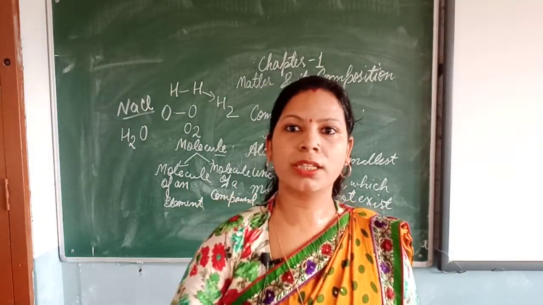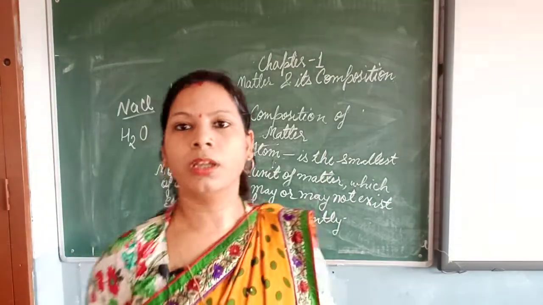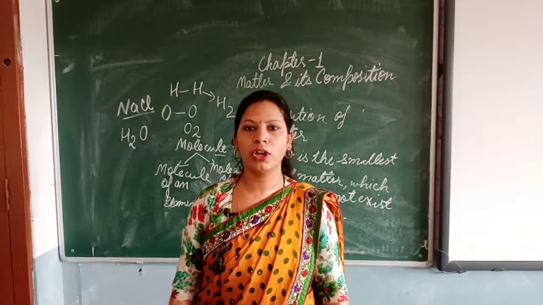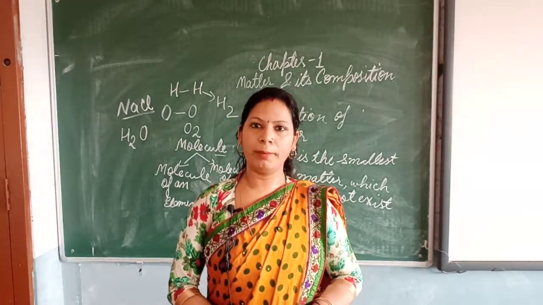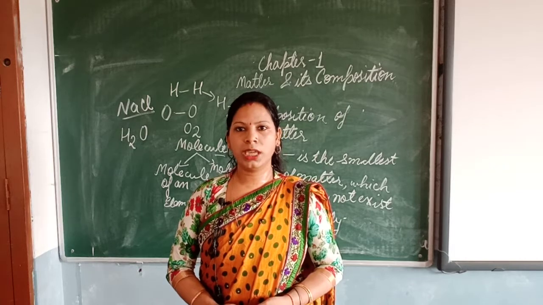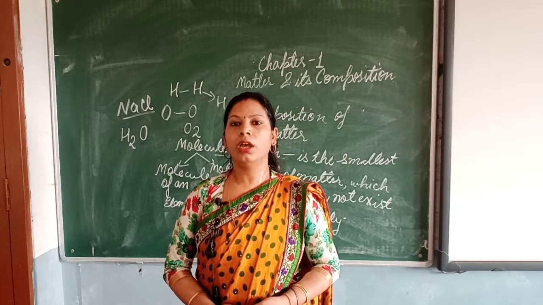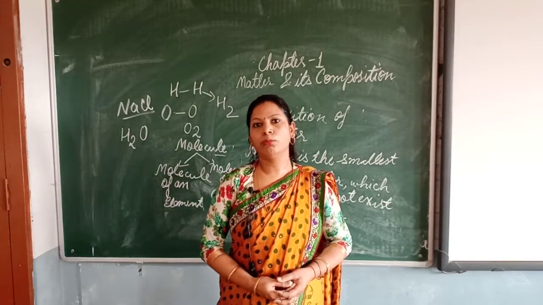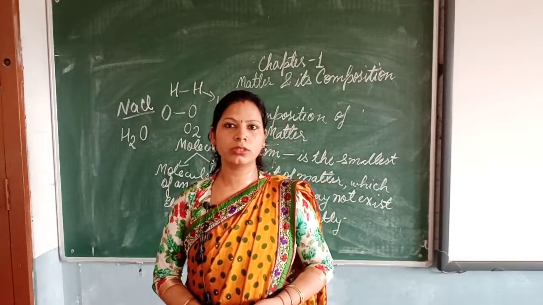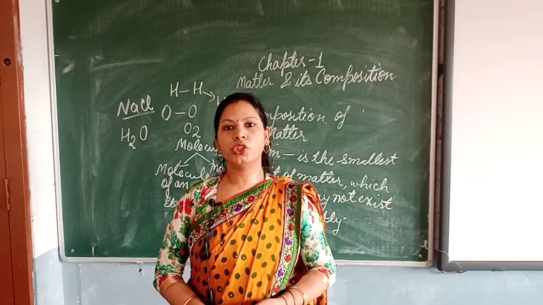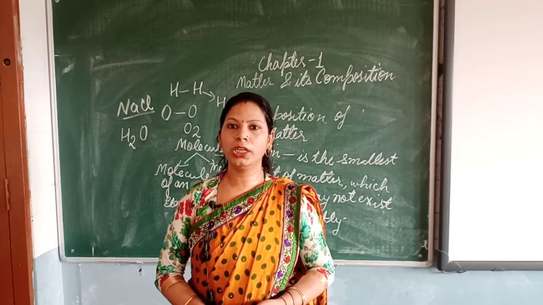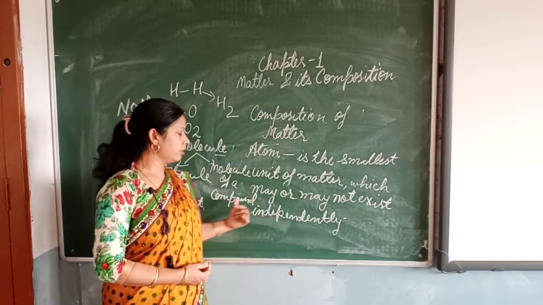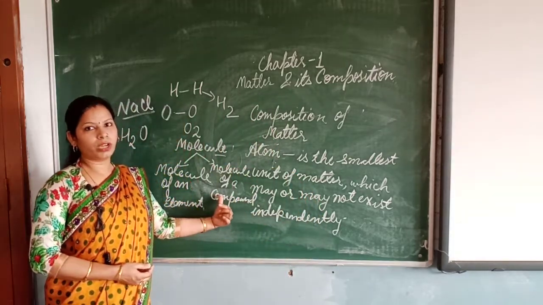So atom is the smallest unit of matter which may or may not exist independently. I repeat, atom is the smallest unit of matter which may or may not exist independently but takes part in a chemical reaction. Matter consists of atoms. And then we talk about molecule. Molecule is also the smallest unit of a substance which takes part in a chemical reaction. Molecule can be of two types. One is molecule of an element, the next one is molecule of a compound.